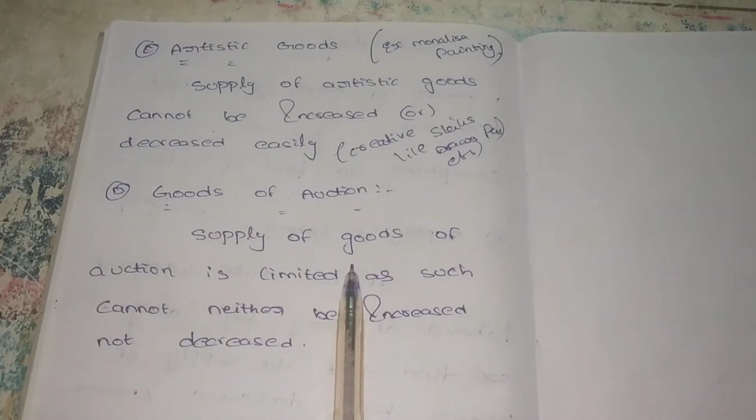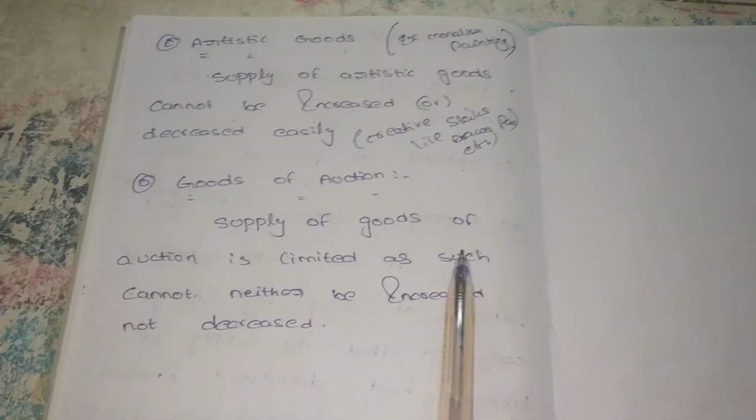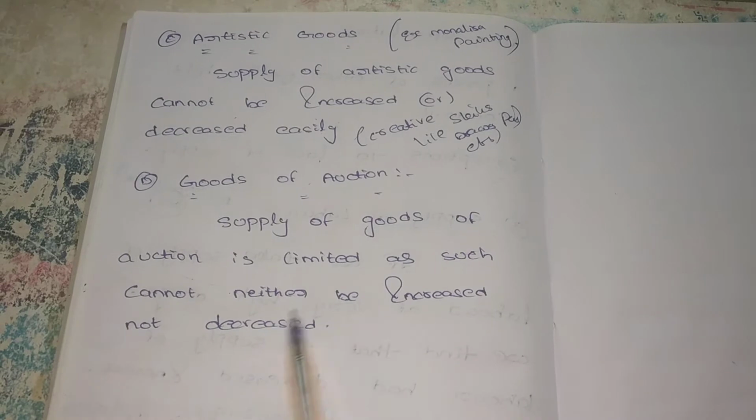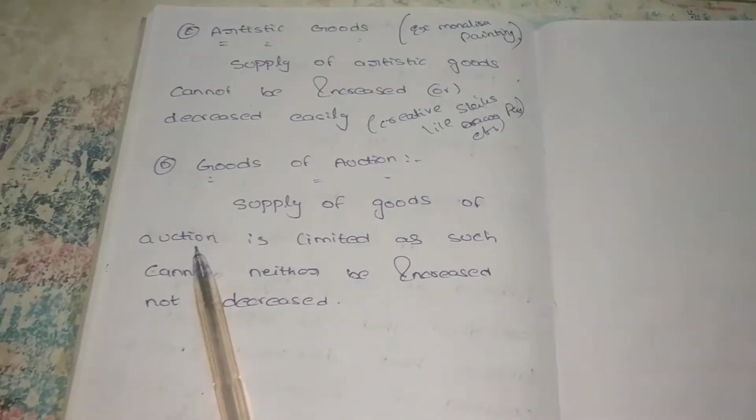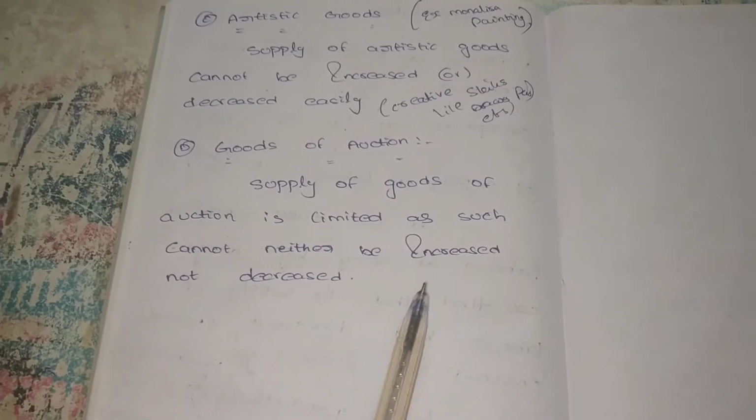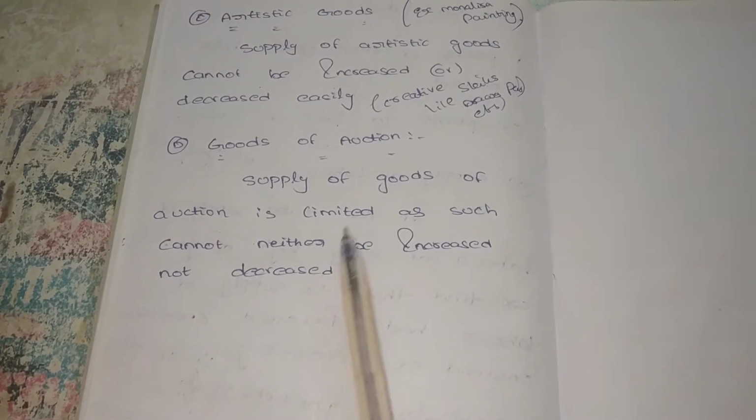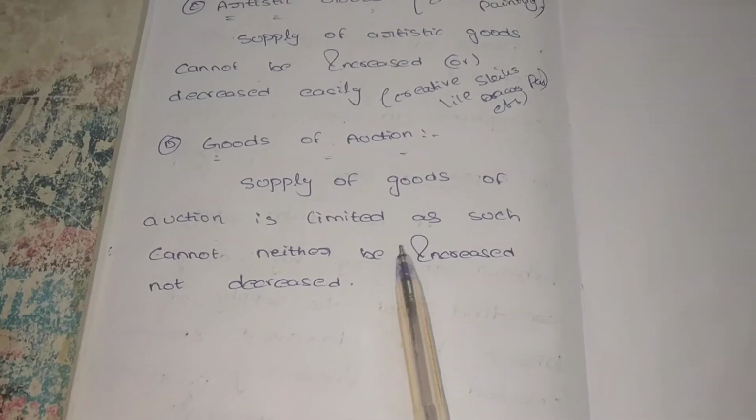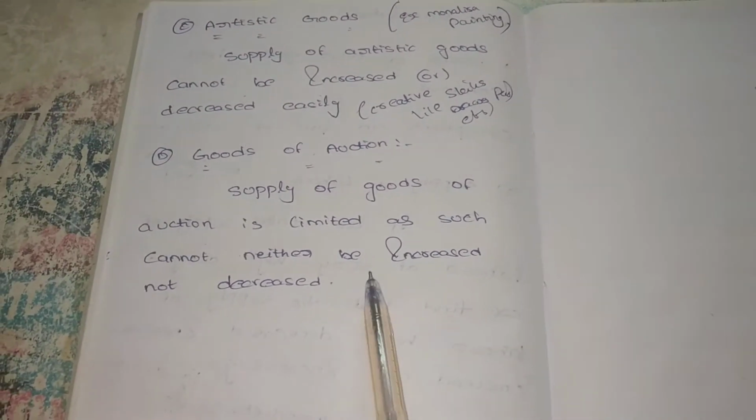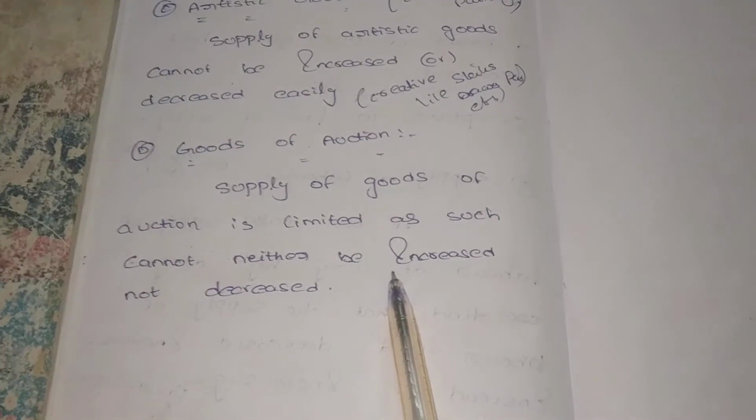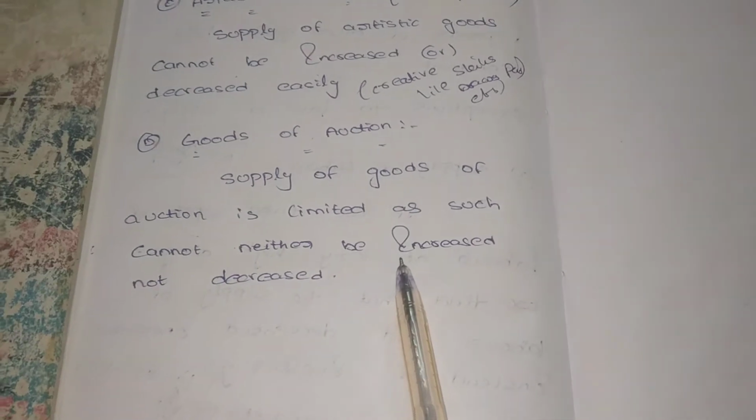Next, goods of auction. The supply of goods of auction is limited, as such it can neither be increased. Auction goods means, like, we want money, then we can give our assets to one person and take money. We have to pay interest. If we are unable to pay the interest, the particular person sells the goods.